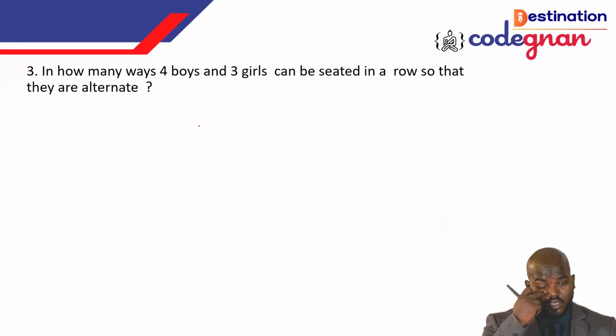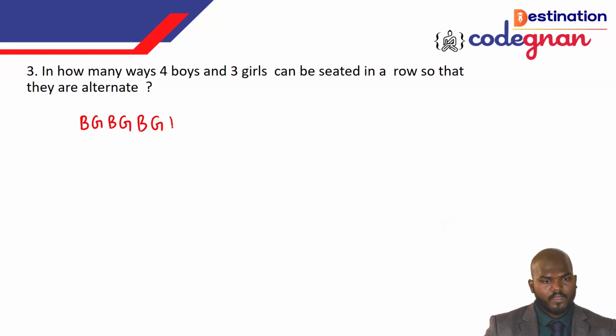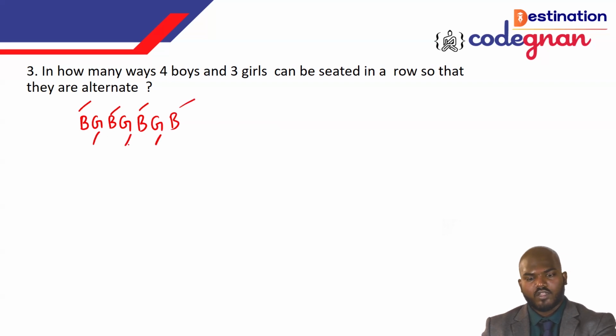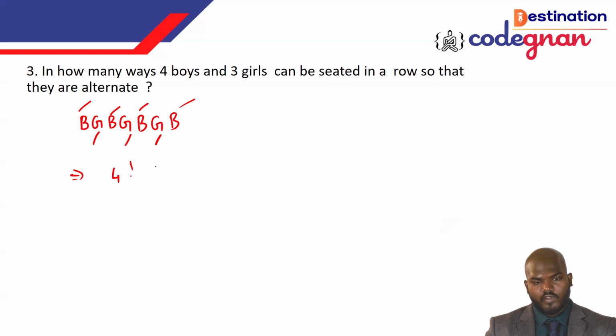They are asking in how many ways 4 boys and 3 girls can be seated in a row so that they are seated alternately. You see this one, there are 4 boys: boys, girls, boys, girls, boys, girls, boys. 1, 2, 3, 4 and 1, 2, 3. So 4 boys and 3 girls can be seated together here. If they want to sit like this, you can directly write it as 4 factorial for the 4 boys, 3 factorial for the 3 girls. If you multiply, 4 factorial gives you 24 and 3 factorial gives the answer 6.